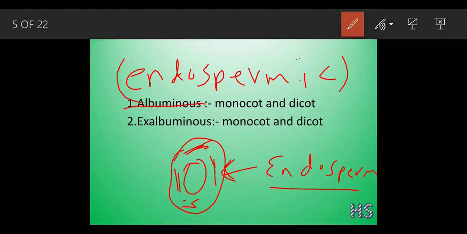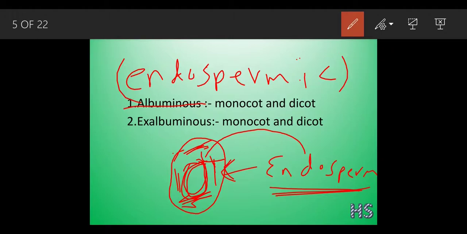This endosperm is going to provide the nourishments, and this nourishment will be stored inside this cotyledon. And when the seed gets favorable conditions, it will take up the nourishment from this cotyledon and convert into a plant.